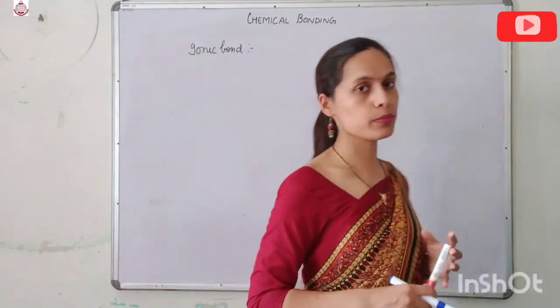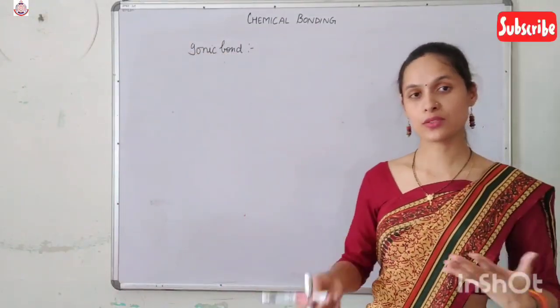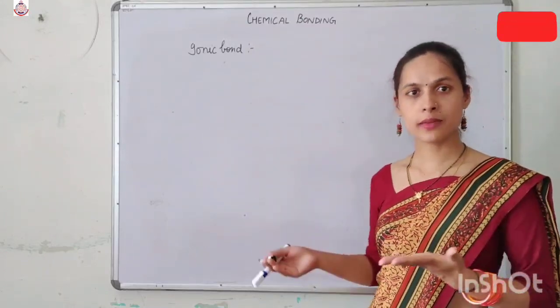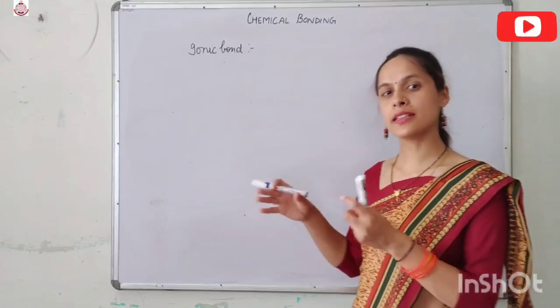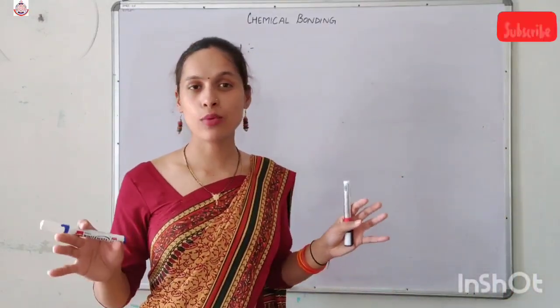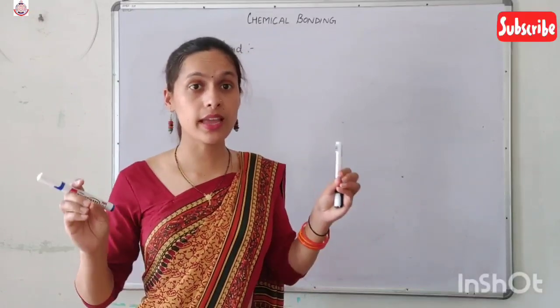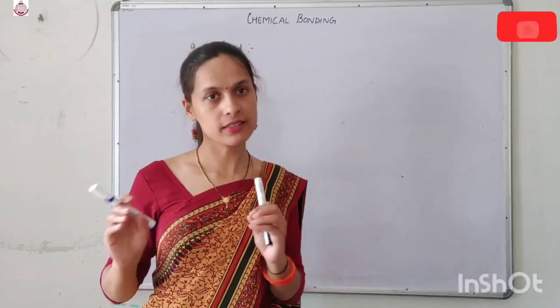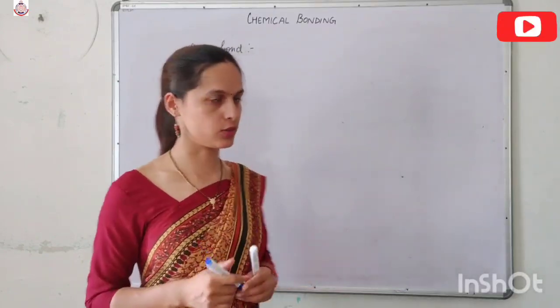The bond which is formed by the complete transfer of one or more electrons from one atom to another atom is the ionic bond. First of all, the ionic bond is not an actual bond. It is an electrostatic force of attraction. Why it is an electrostatic force of attraction, we will get to know.